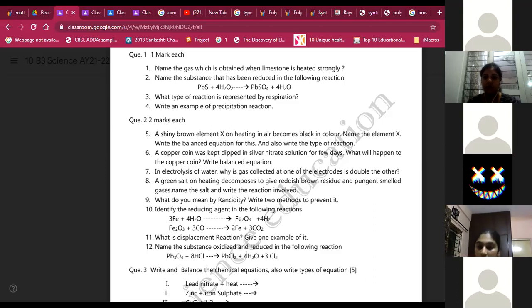Ma'am, Cu and Ag both have variable valency, that is 1 or 2. So if we take both of their valency as 1, then it will be Cu plus Ag. Both the sides valency remains same. You can take AgNO3 and CuNO3 also. So that's correct, right? Yes, that is correct. But try to use the second valency, because the teacher considers the second valency only. Okay, ma'am.